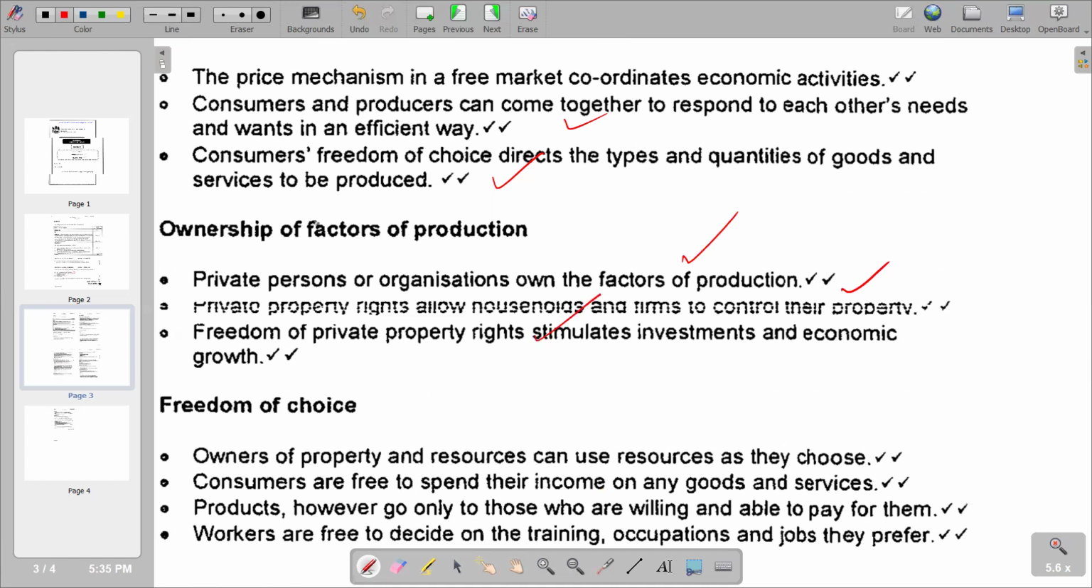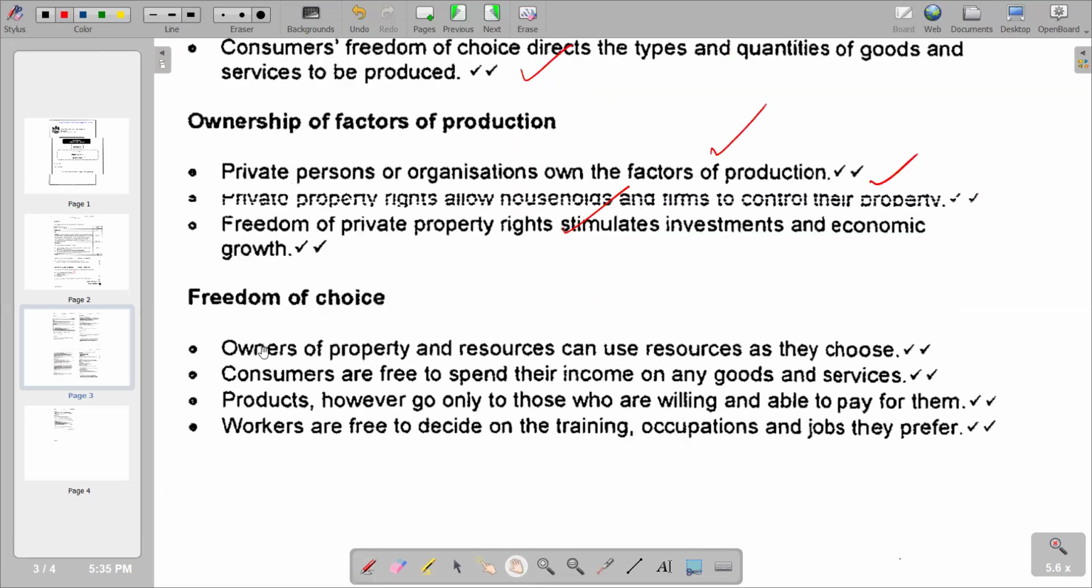So that's the explanation of ownership of factors of production. And then we've got freedom of choice. Owners of property and resources can use resources as they choose. So the private owners can choose the resources that they want to utilize, which is different from a planned economy where we have the government's hand in terms of choice of those end goods and services. So they are free to spend their income on end goods and services. Remember, under planned economies we have the government, different from a market economy with freedom of choice.